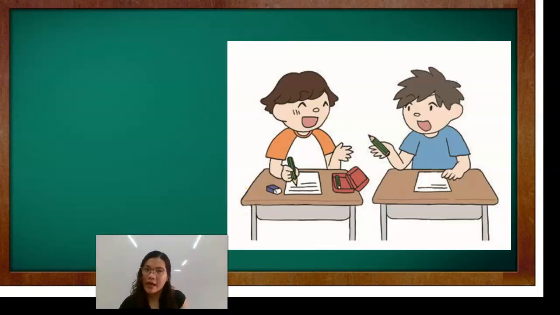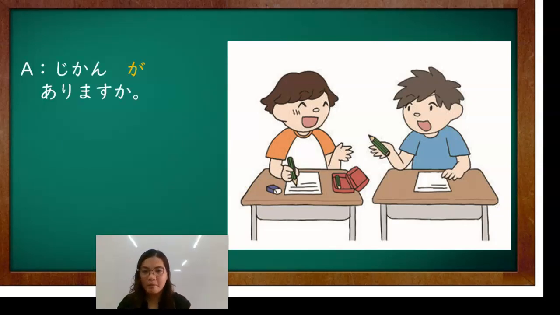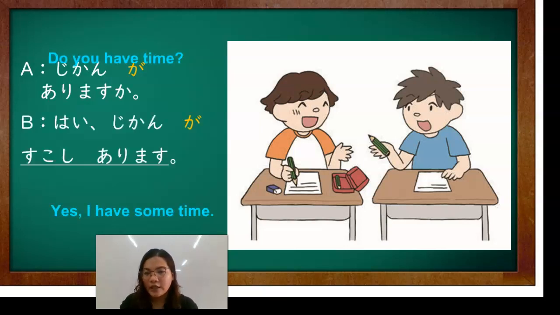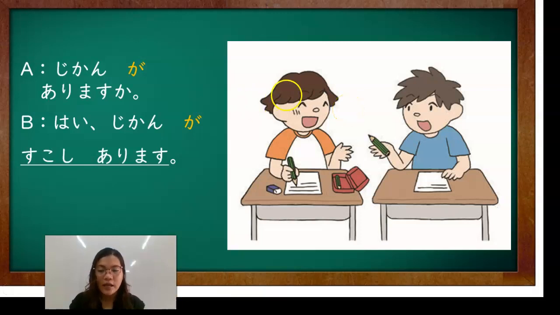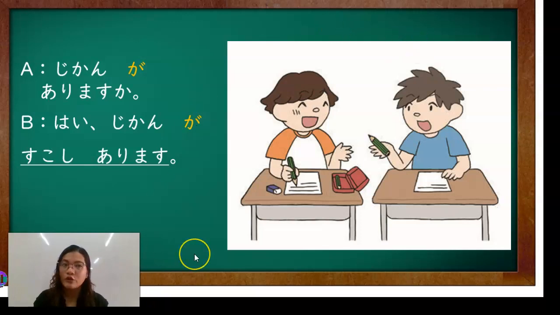Okay? So here's an example for that when you use that amount of degree. Okay? So let's start. Jikan ga arimasu ka? Hai, jikan ga sukoshi arimasu. Again. Jikan ga arimasu ka? Hai, jikan ga sukoshi arimasu. Okay, so you can use that asking for time. So depende sa object mo kung ano yung hinihingi mo or ano yung tinatanong mo.